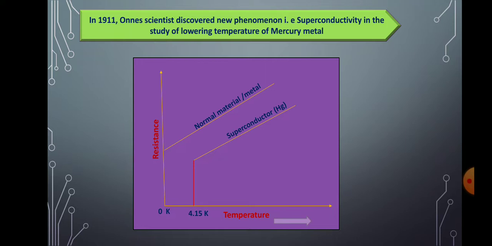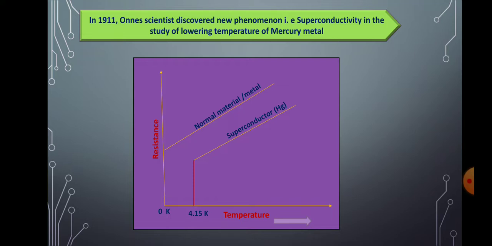But very interestingly, Onnes found this phenomenon in mercury metal. When the temperature of mercury metal decreases, the resistance also decreases, but at a sharp point, that is 4.15 Kelvin, it drops completely to zero.